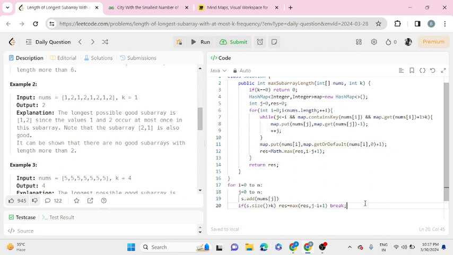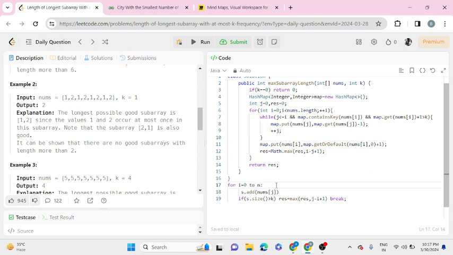If we find a subarray where some element's frequency exceeds k, then why not just remove some elements from the start? It will make sure our window is valid, fit our constraints, and also remove the inner j loop.